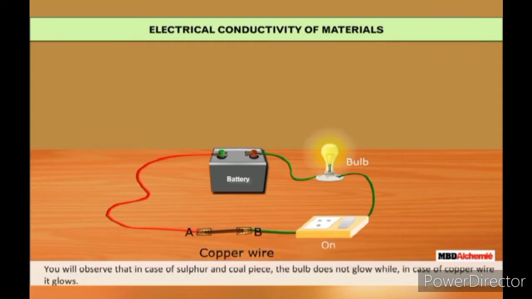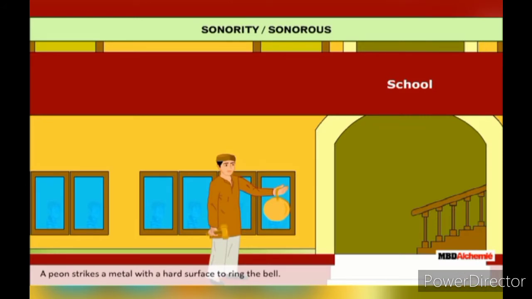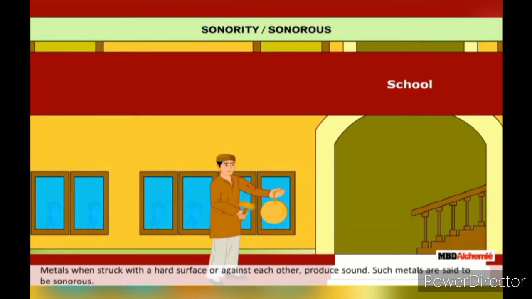You will observe that in case of sulfur and coal piece, the bulb does not glow, while in case of copper wire, it glows. This activity shows that iron rod and copper wire are good conductors of electricity, while sulfur and coal piece are bad conductors of electricity. A peon strikes a metal with a hard surface in the school for ringing the bell. Metals produce sound when they are hit with hard objects. Thus, metals are said to be sonorous.